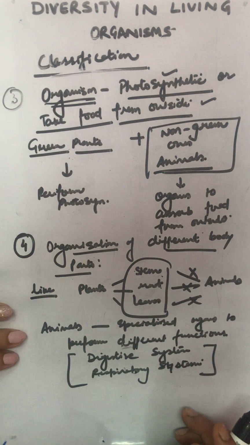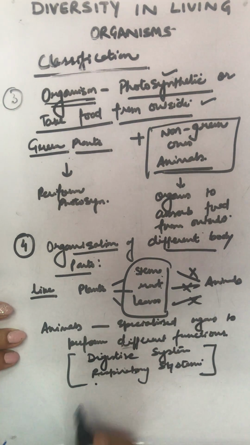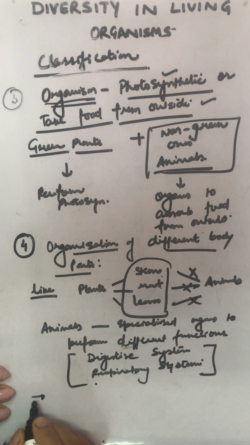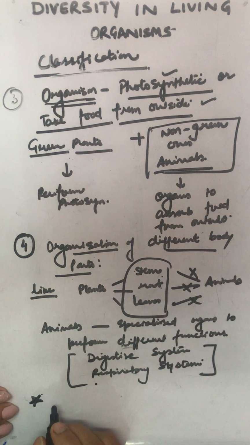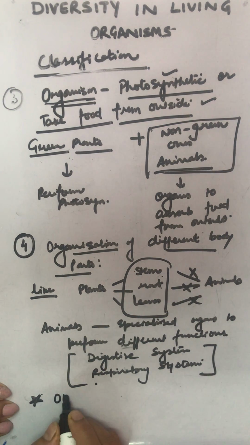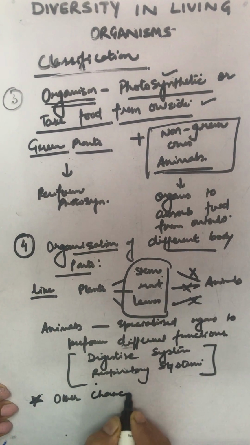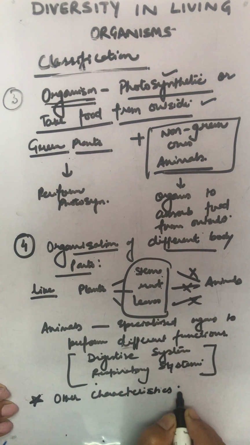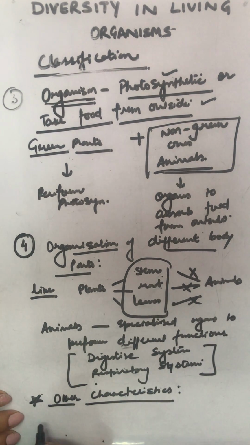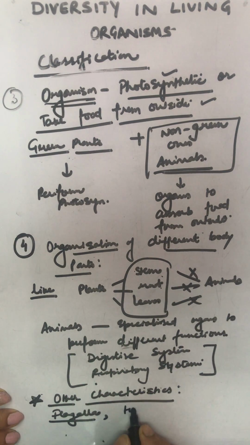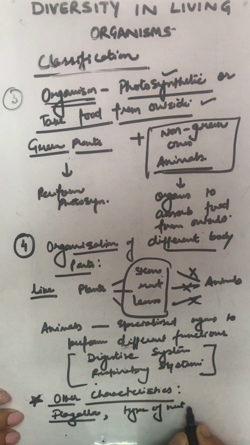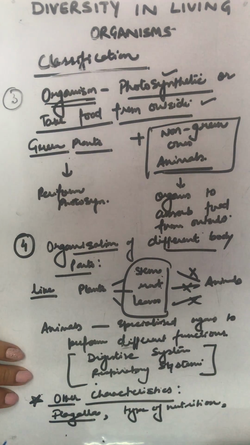Now there are so many other characters which are used for the classification. I'm going to give it another point by writing a star, other characteristics. In other characteristics, we are going to cover the presence and absence of flagella, then the type of nutrition. It's not only that all the organisms are saprophytic or parasitic or show holozoic mode.